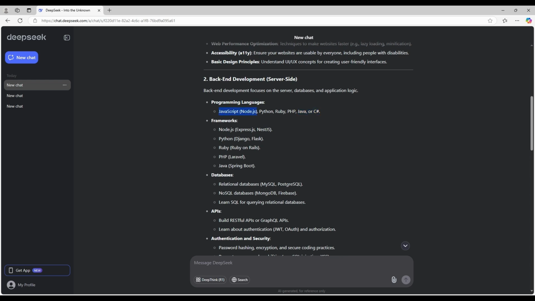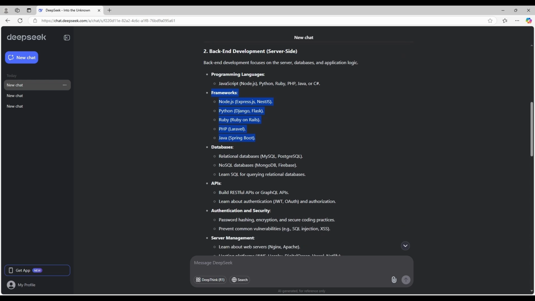So again, it's not wrong, but it could be misleading to say that JavaScript is a backend development language. And when it comes to frameworks, I would prefer that they get listed in order of popularity.